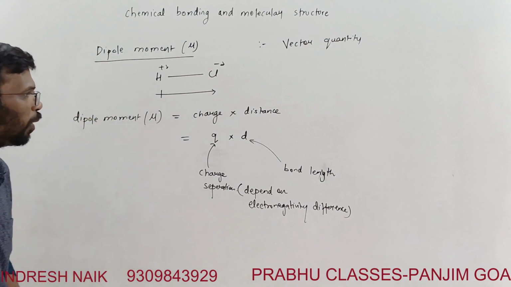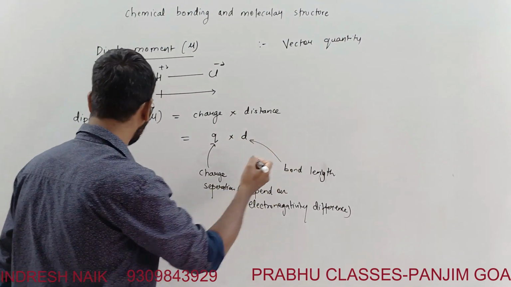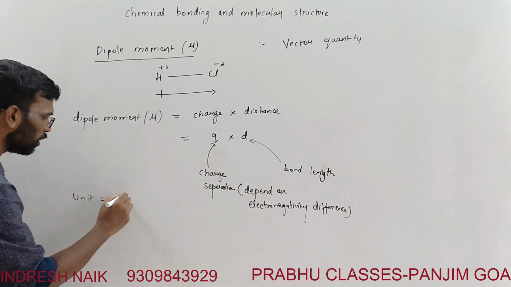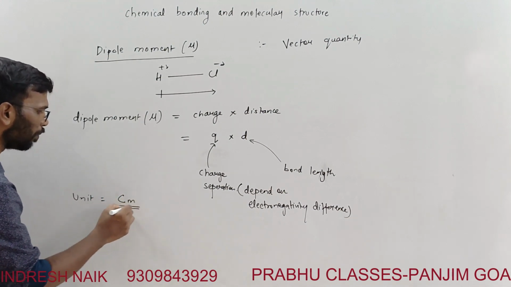Let's talk about the units also. What would be the units of this? The unit of charge is coulomb and of distance is meter, right?